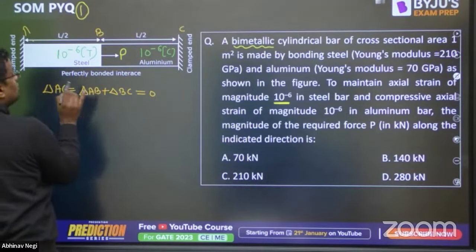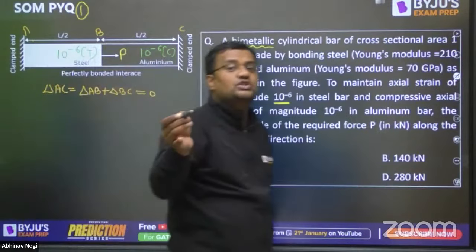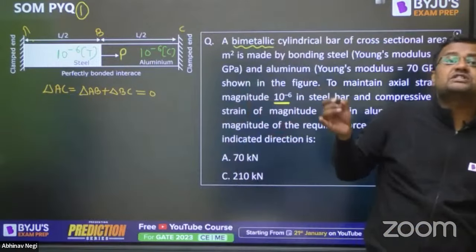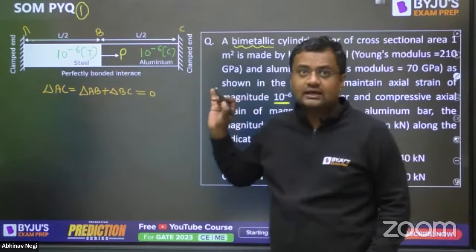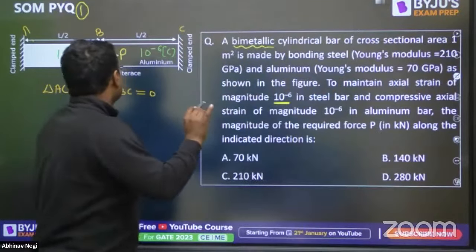Many times such compatibility equations are asked in previous year questions. That is the reason why I have taken this question.